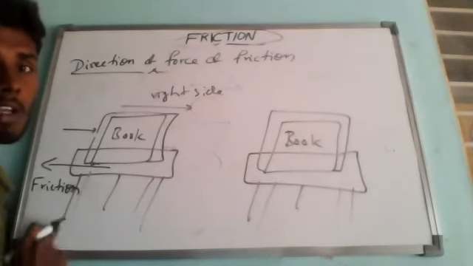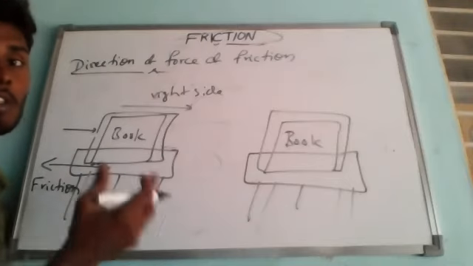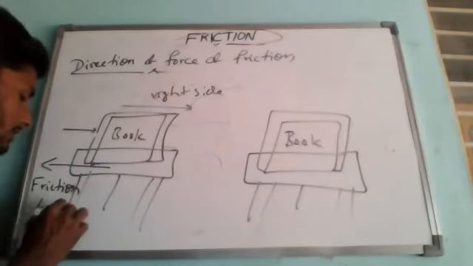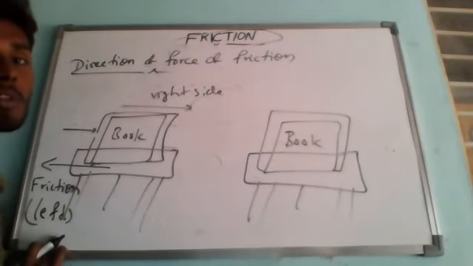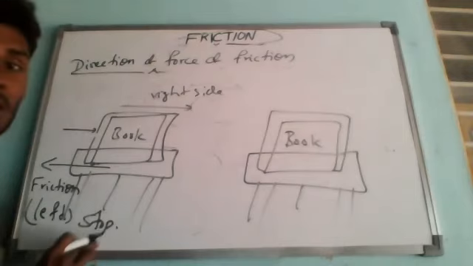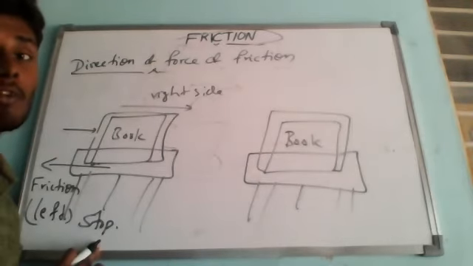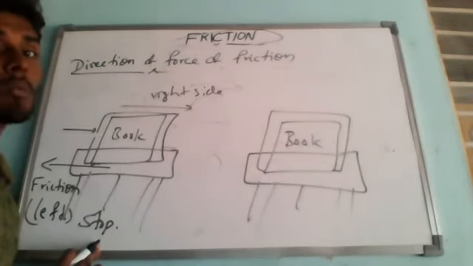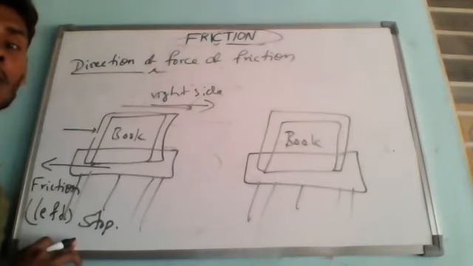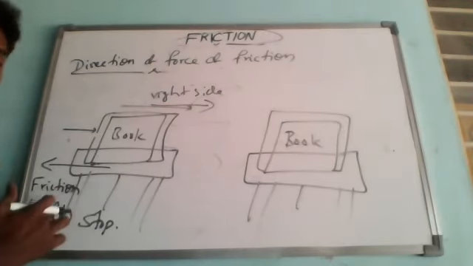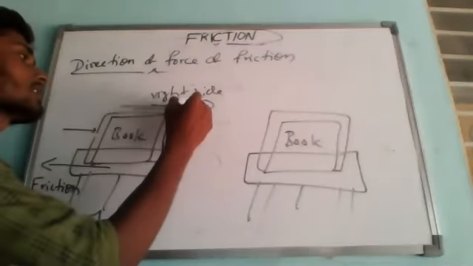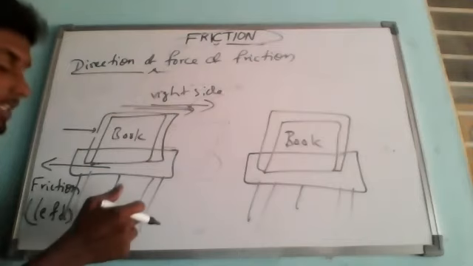Understanding? So now let me imagine the same case. The force of friction is acting in the opposite direction. Towards which direction is it? Left direction. Which is opposing its motion and making it stop. Now, when the force is applied by our push to move the book towards the right side, then the force of friction acts towards the left side, in the opposite direction to the motion of the book. The motion of the book is in this direction, and the force of friction is acting in this direction.